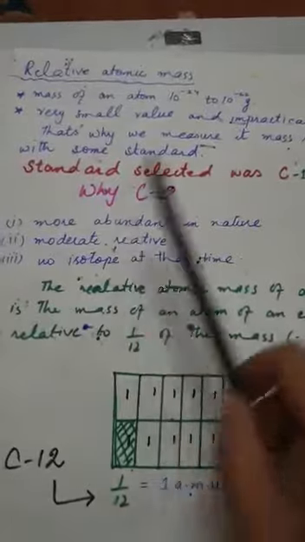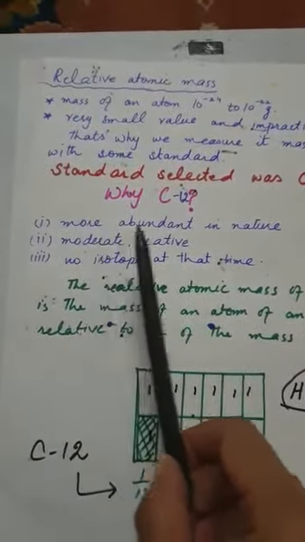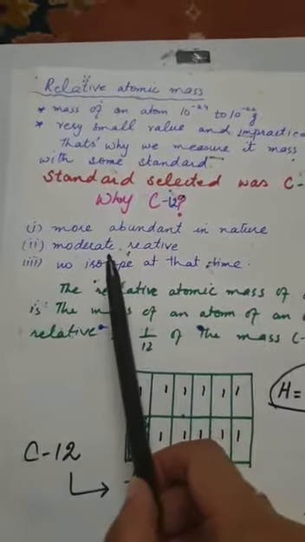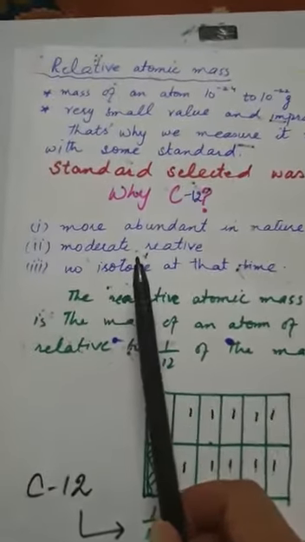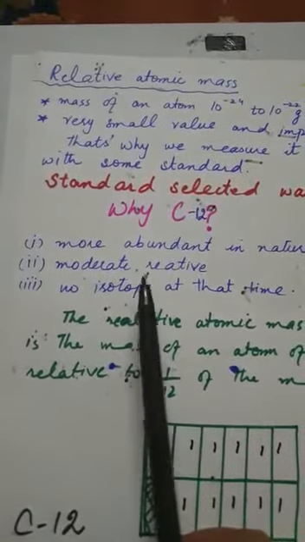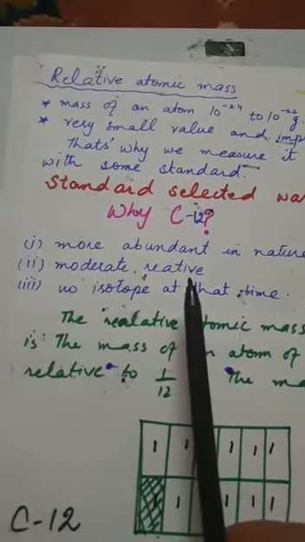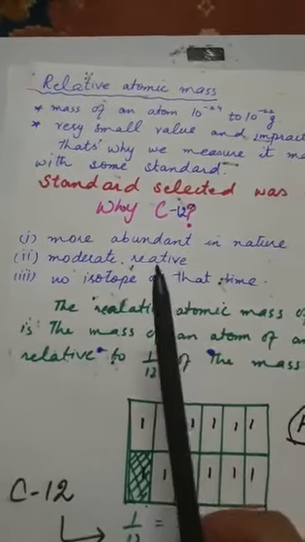Why do the scientists select the carbon 12 as a standard? Because carbon is the most abundant element in nature. The second reason why scientists select carbon as a standard is because carbon is a moderately reactive element. Moderately reactive means that it's not an inert element, nor a very reactive element.